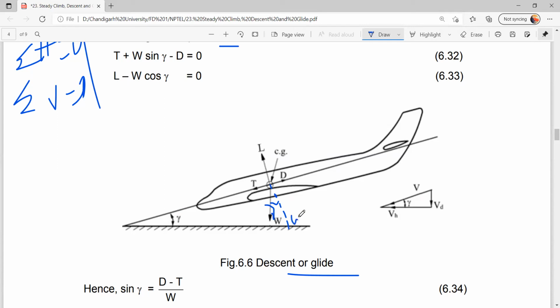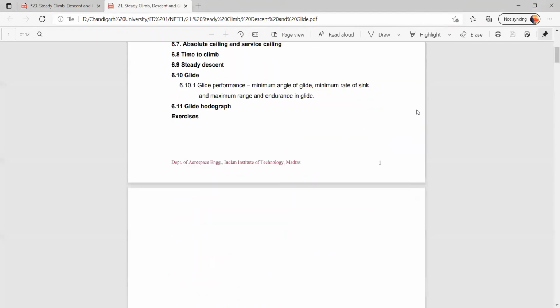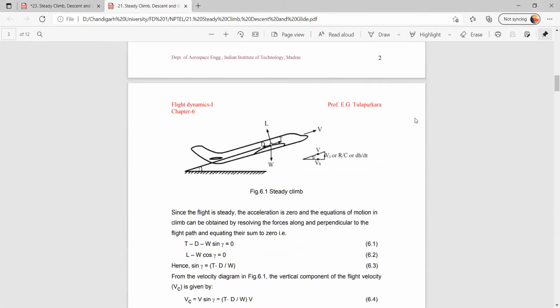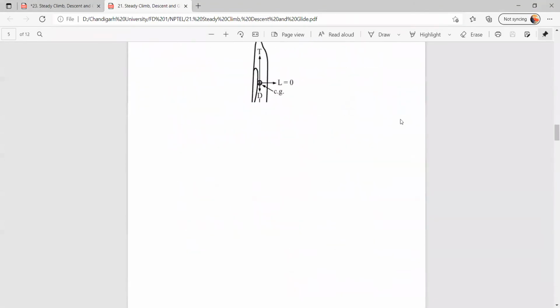So resolving the forces, W cos gamma is here and W sin gamma is here. Now you have to look at the image of what we studied earlier with the climb and what we are going to study in the descent, because you have to see how the forces are acting in climb and other factors.